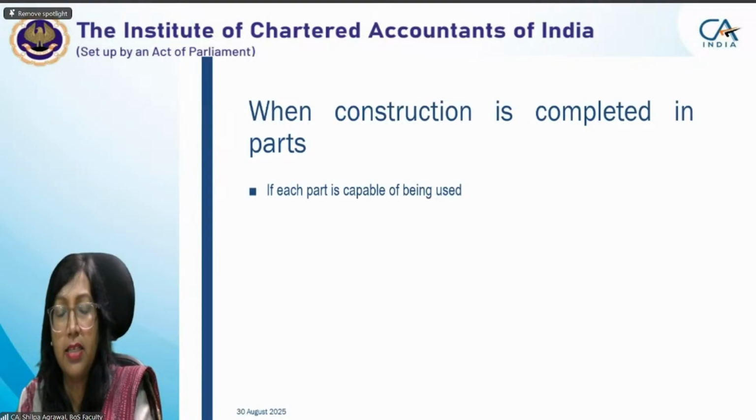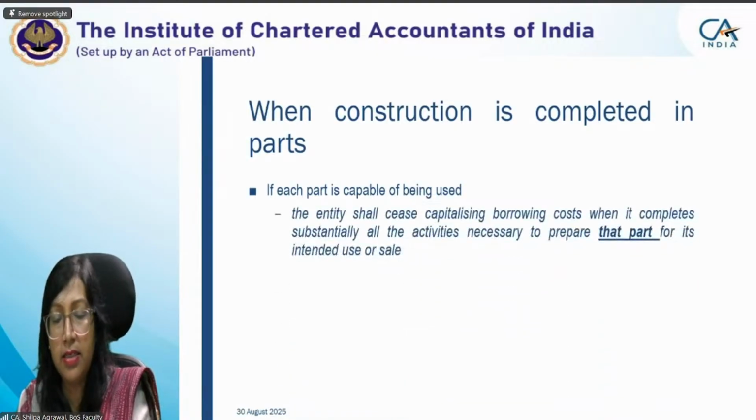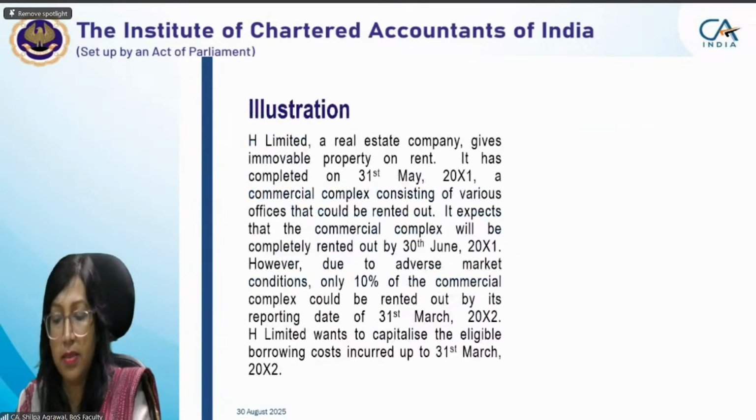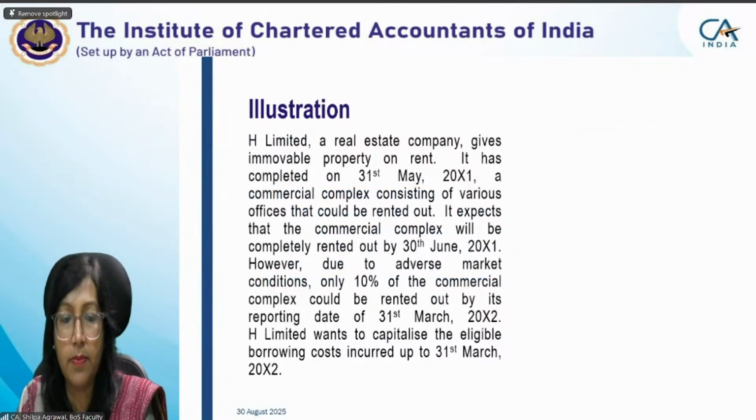If each part is capable of being used, the entity shall cease capitalization of that part, while construction continues on other parts. That was already explained to you. Example: H Limited, a real estate company, gives immovable property on rent. It completed on 31st May 20X1 a commercial complex consisting of various offices that could be rented out.